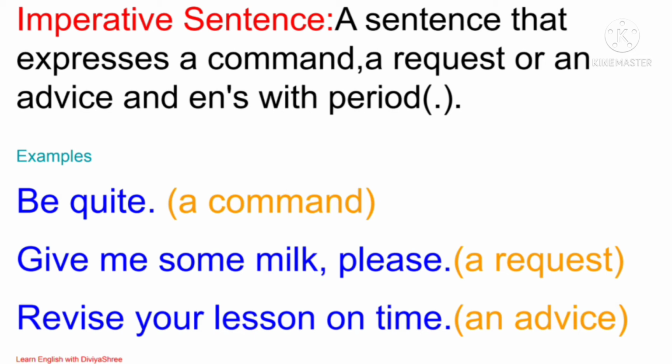Always remember what type of sentences they are: they are commands. When somebody is giving you a command, when someone is telling you to do something, it expresses a kind of command or a request, or an advice also. Such sentences are imperative sentences.